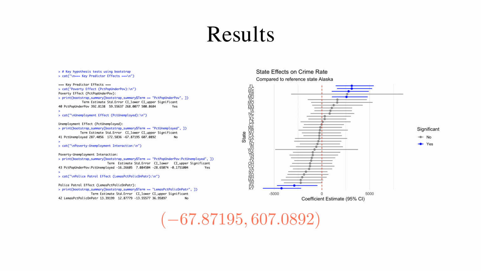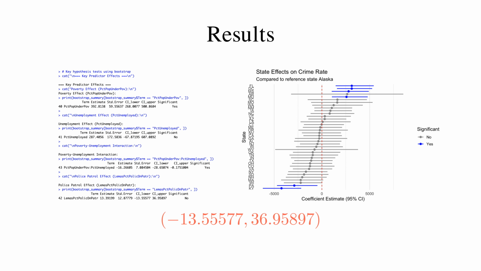Unemployment rates showed a non-significant main effect since the confidence interval contains 0. This counterintuitive result matches the paper's discussion of how high unemployment rate reduces crime opportunities as people stay home and own fewer valuables. The poverty-unemployment interaction term shows a significant negative interaction. This is likely because high unemployment rate mitigates poverty's crime-inducing effect. This supports the paper's observation that economic distress reduces vulnerable targets and outdoor activity.